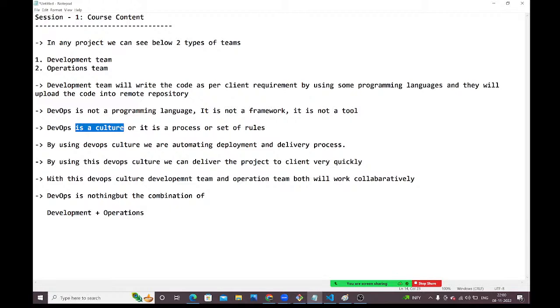With this DevOps culture, what are we doing? We are automating the deployment and delivery process. With this DevOps culture, we can deliver the project to a client very quickly and easily. With this DevOps culture, the development team and operations team both will work collaboratively. DevOps is nothing but a combination of development and operations. I hope you guys got the clarity. What is DevOps? Why are we going for this DevOps culture? I think you guys got the clarity.